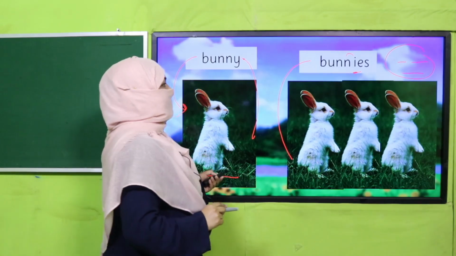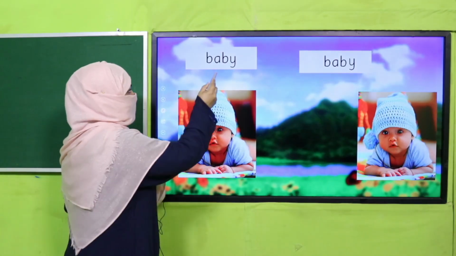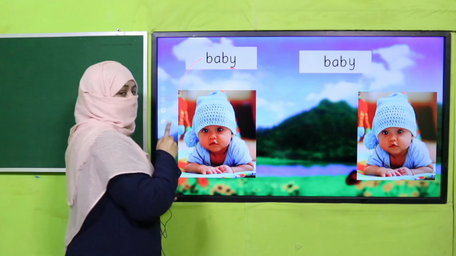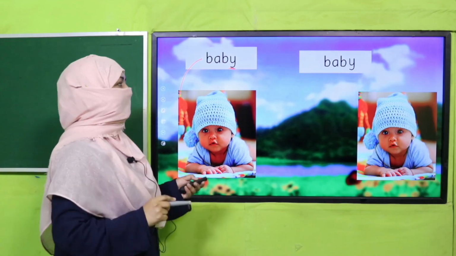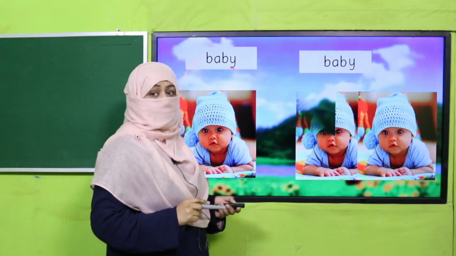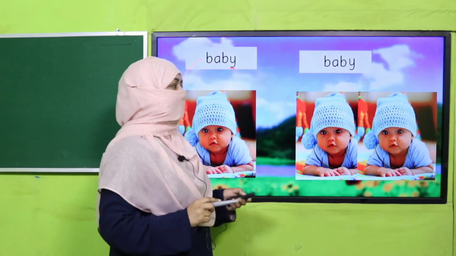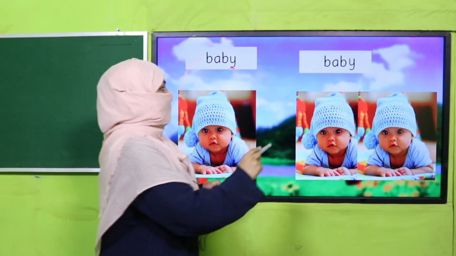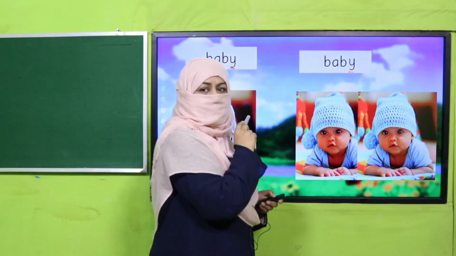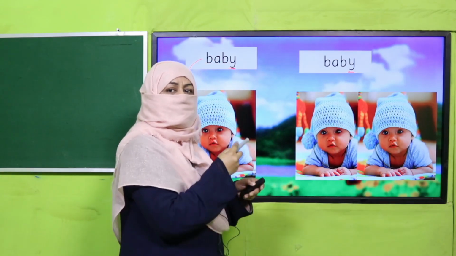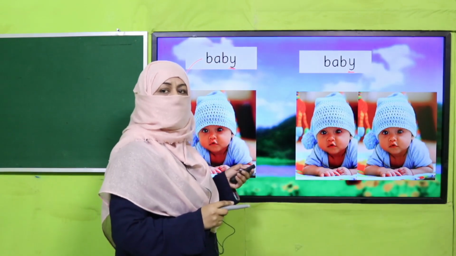Right? The next example is again baby, one baby, singular. Now there are more than one, so we are going to use a plural noun. And how do we do that? Last letter is Y. So what's the rule? What is the letter coming before Y?